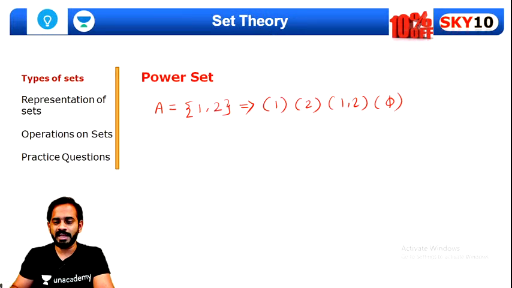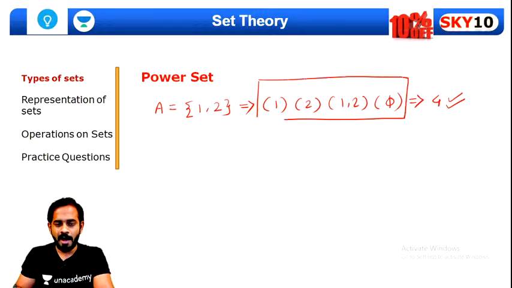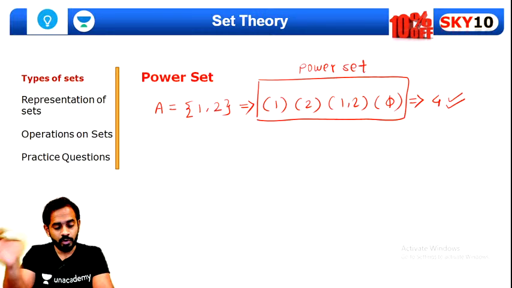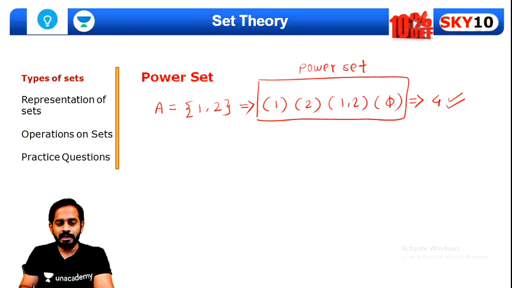So basically there are four elements over here. Okay, there are four elements in the power set. So this set is called the power set of set A. This set is called the power set, which is made up of all the subsets of A. Okay, all the subsets of A. Quite simple, guys. Now I'll increase the number of elements.